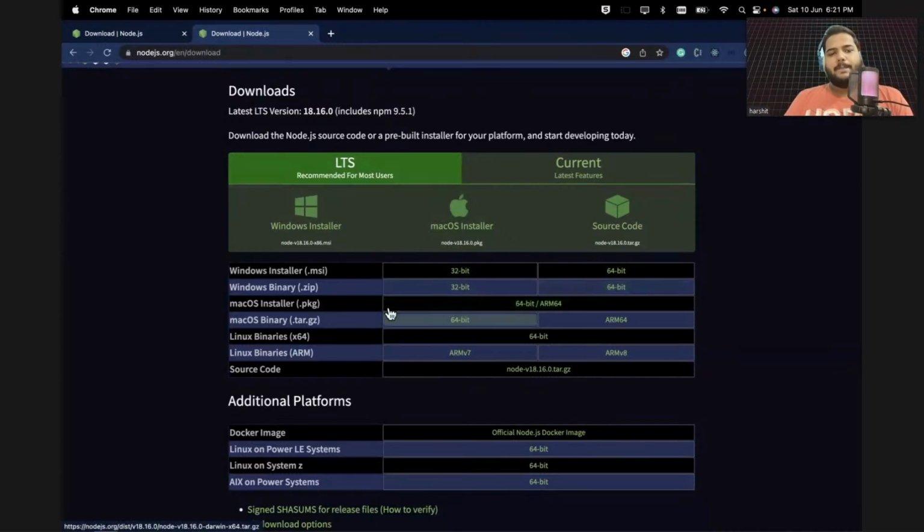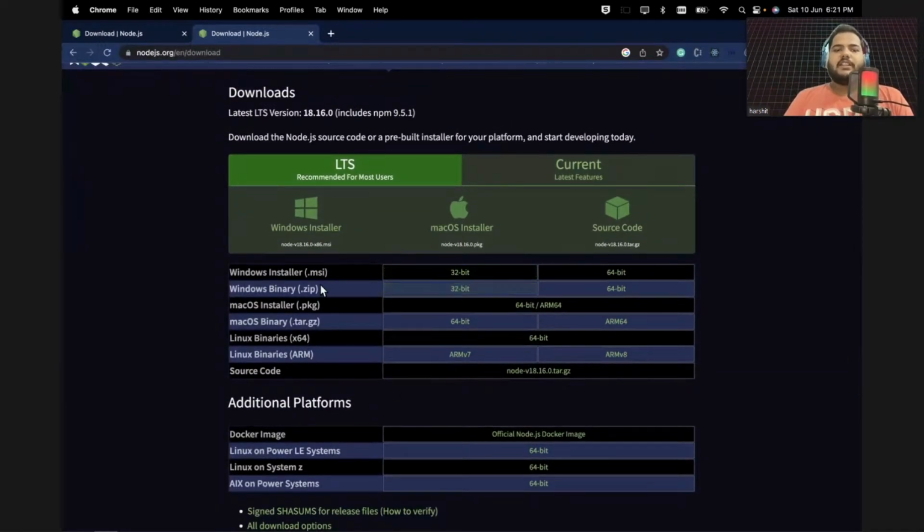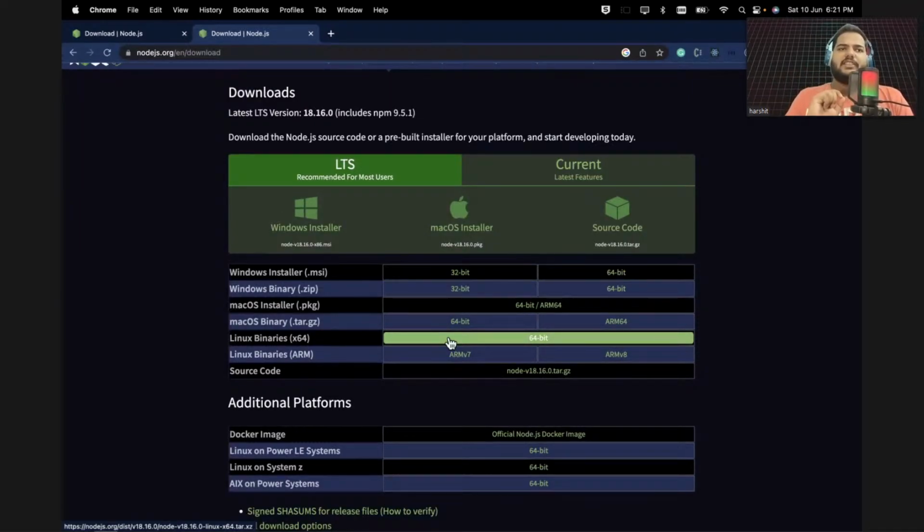Do not go for Docker and all, because maybe you will face some issues. Try to install from here, the MSI installer, or zip, or install on Linux, whatever suits you. And after downloading, it's a very simple process.